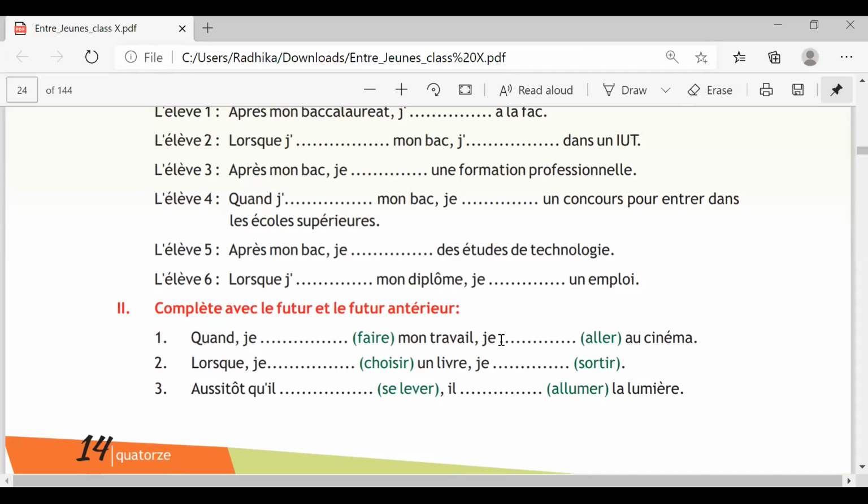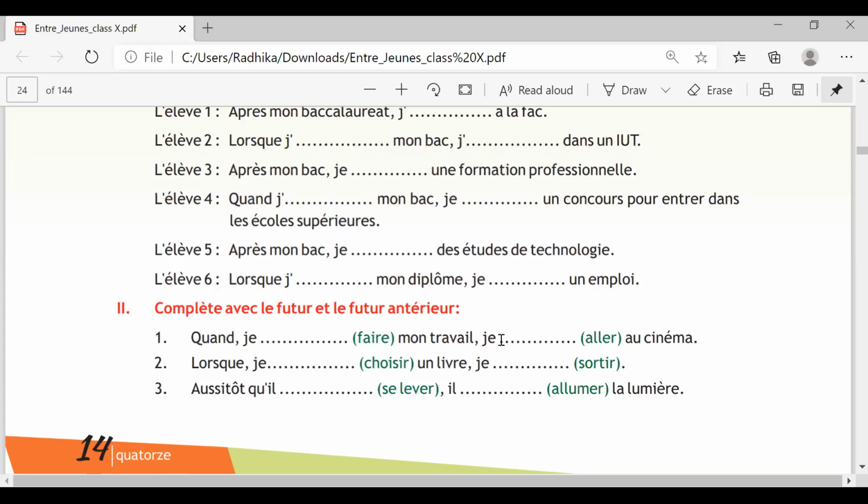Next one: lorsque j'aurai choisi, when I would have chosen a book, je sortirai. Future simple. Third one: aussitôt qu'il se sera levé, il allumera la lumière.